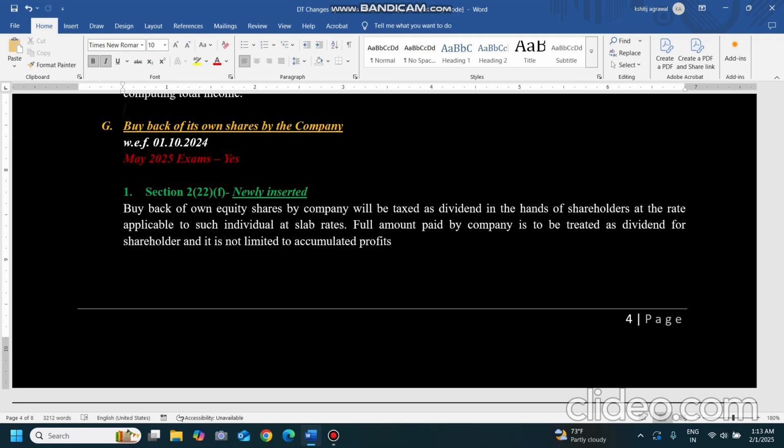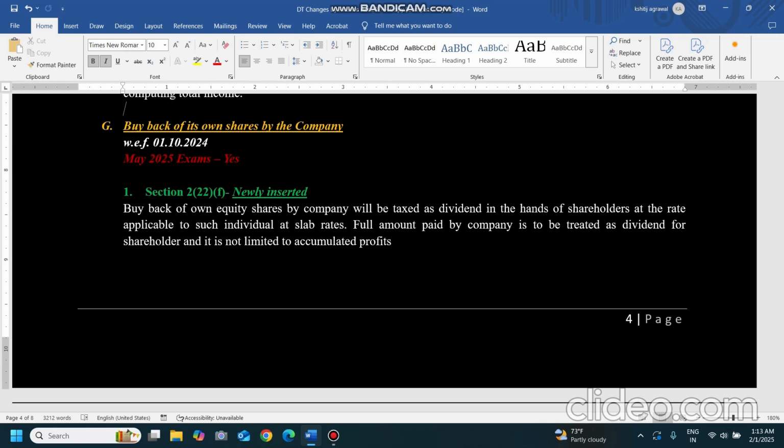If the company is buys back its shares after 1st October 2024, then it will be treated as dividend in the hands of the shareholder. The shareholder is getting the dividend from the company, and the slab rate will apply. No special rate will apply on this. The slab rate, the way normal dividend is taxable in the hands of shareholders.